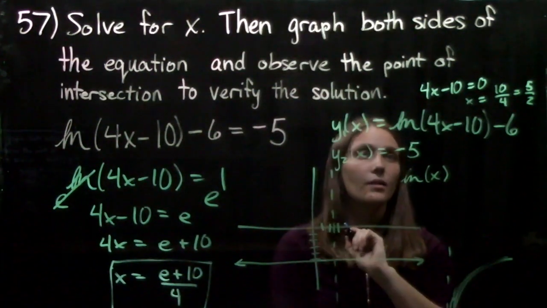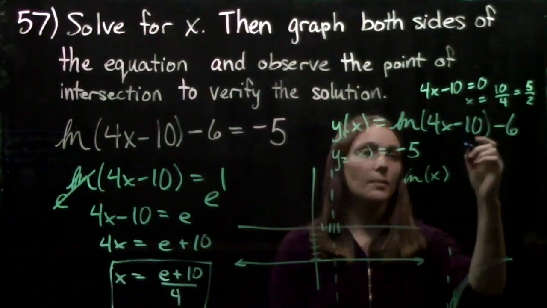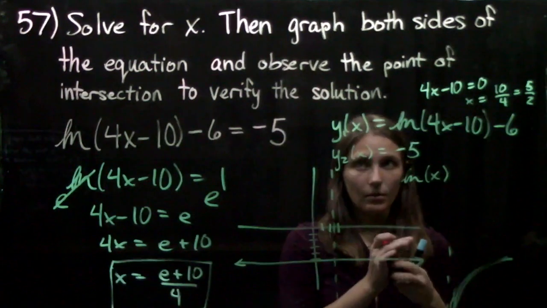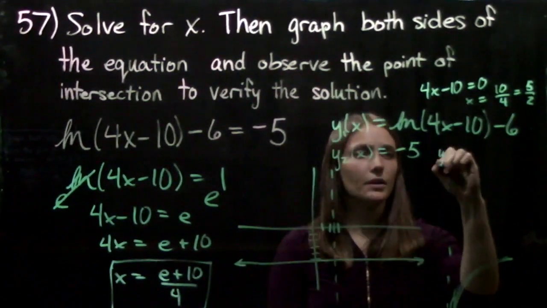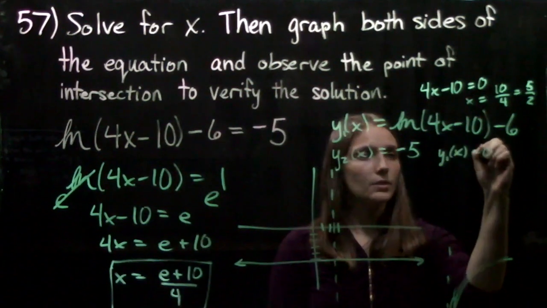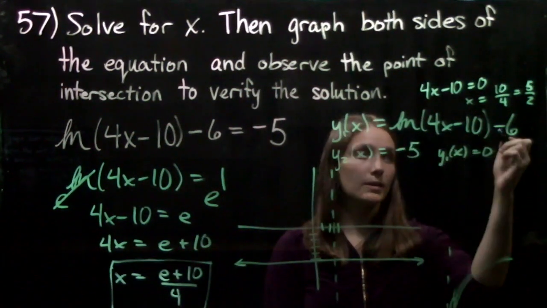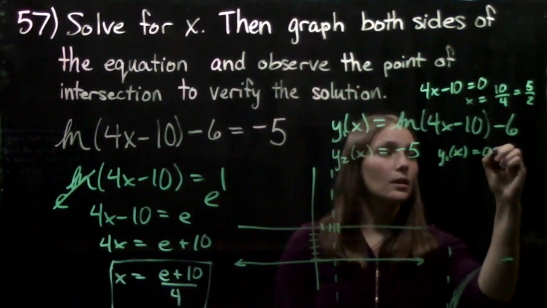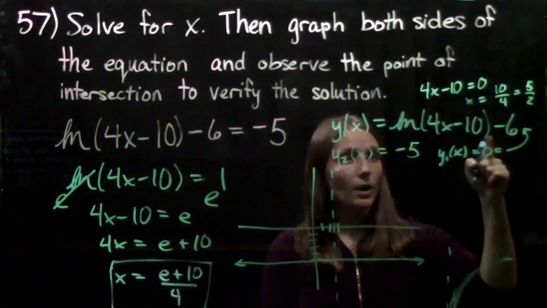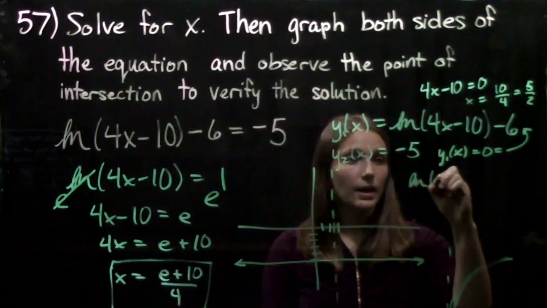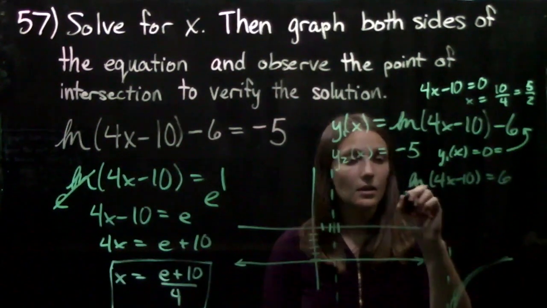Next, we could go ahead and find the x-intercept. So we'll have y1 of x equals 0, and we're solving for x. So we have 0 equals natural log of 4x minus 10 minus 6. And then we're going to solve for x. So we'll add 6 to both sides, so we'll get the natural log of 4x minus 10 equals 6.